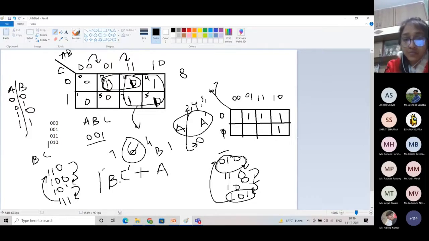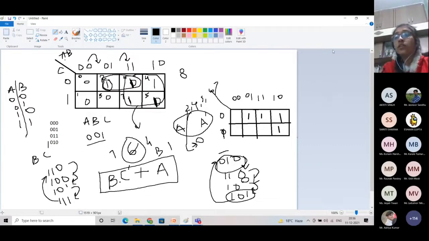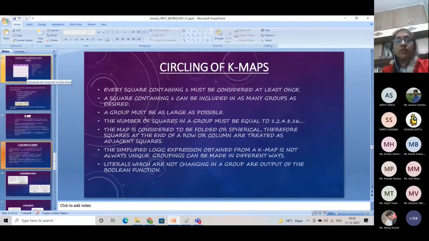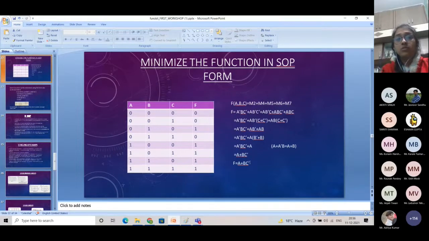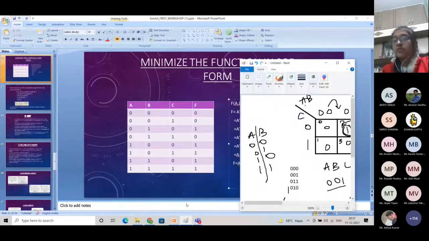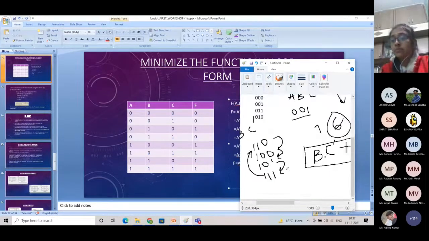Fine. This is our final equation that we have found out from our K-map. And you can also see the one we have found out using Boolean algebra is also the same. A plus BC bar is the one we have found out here, and A plus BC bar is the one we have found out through K-map.